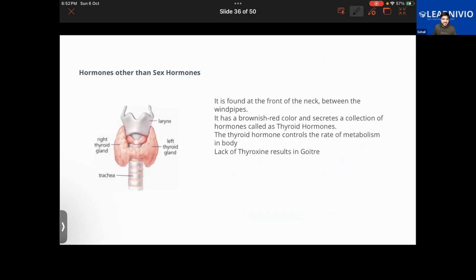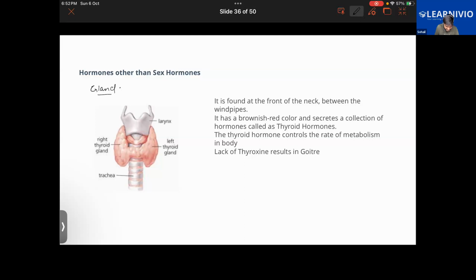That is one thing. Today, our discussion is going to start from the hormones other than the sex hormones. Okay, now? So the first hormone we are going to learn about is the thyroxine hormone, which is secreted by the gland known as the thyroid gland.